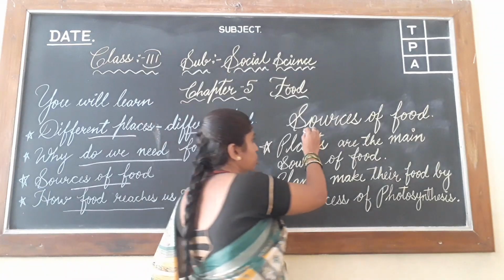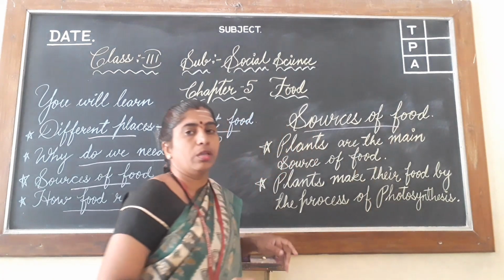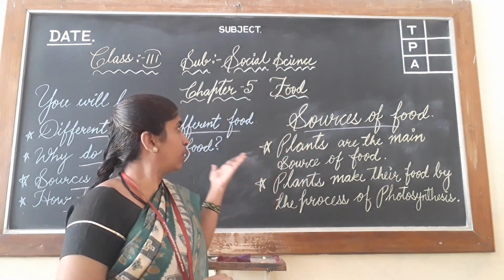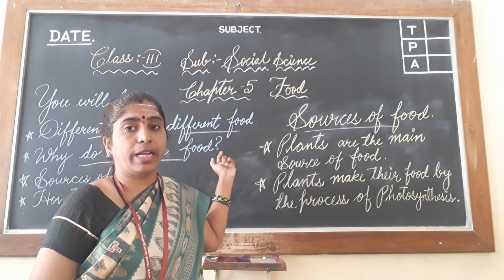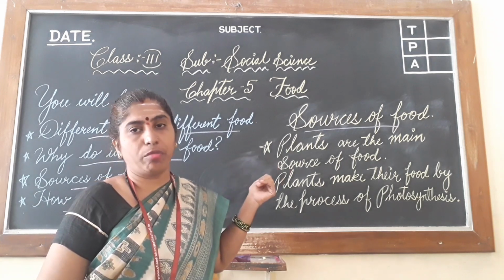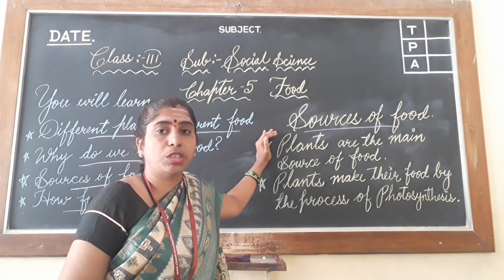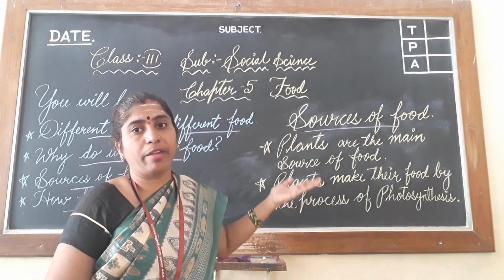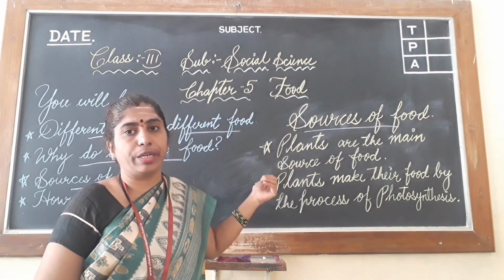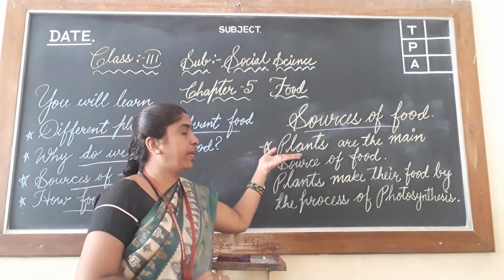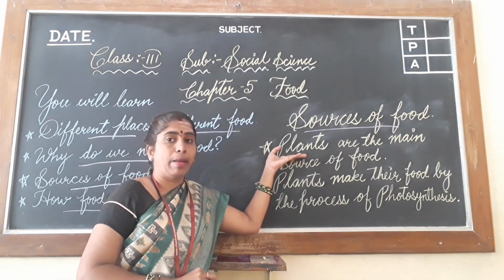The sources of food. See, previously we learned that different places have different food items, isn't it? Now let's see what the sources of food are. Sources means from where we get the food items which we eat, isn't it? So we get most of the food from plants.